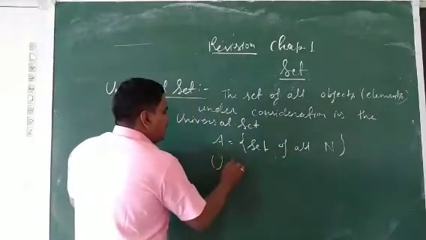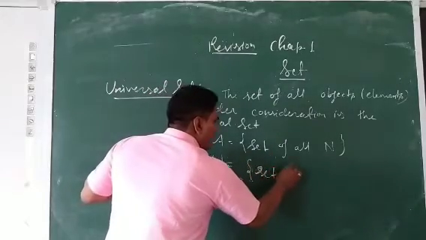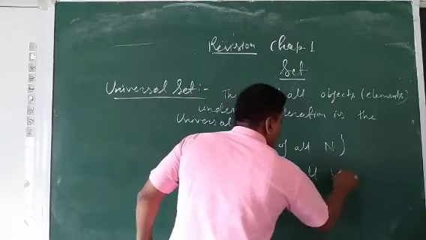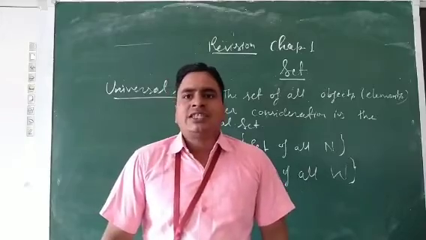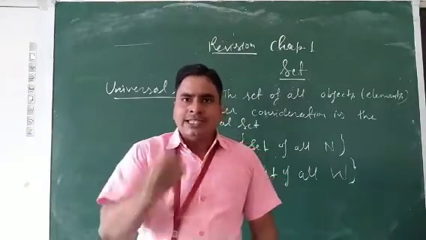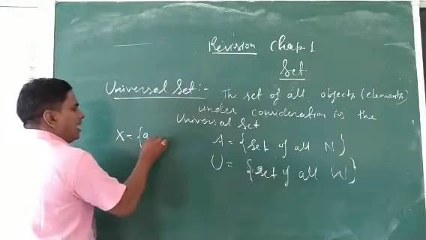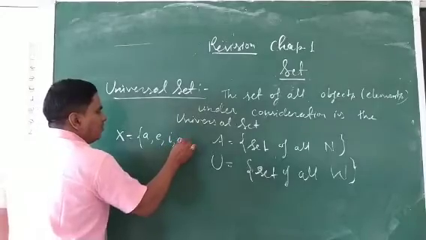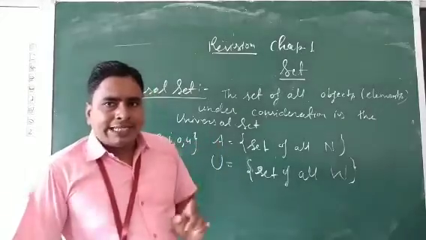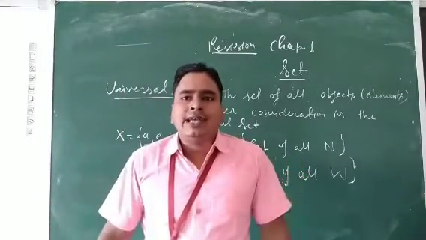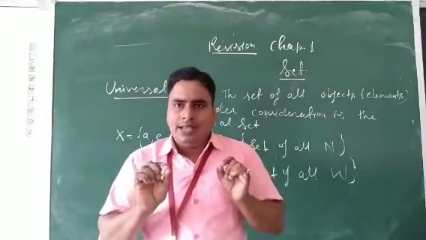So the universal set for that set is the set of all whole numbers. Clear? Same as we can say for letters, suppose a set A of vowels: A, E, I, O, U. So what will be the universal set for that set? Set of English alphabet letters.